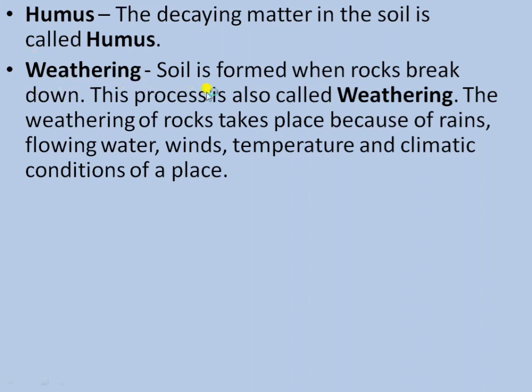What is weathering? Soil is formed when rocks break down, so this process is called weathering. The weathering of rocks takes place because of the rain, flowing water, winds, temperature and the climatic condition of that particular place.